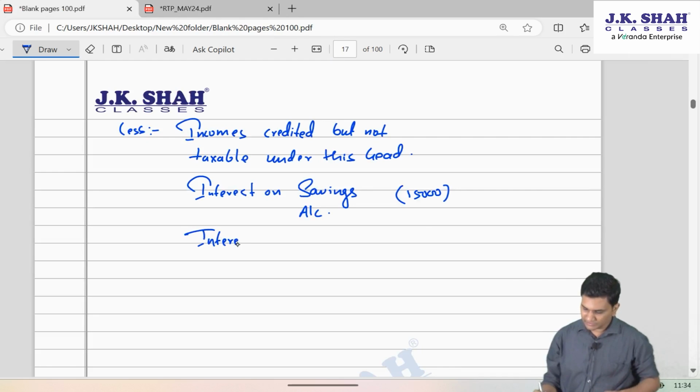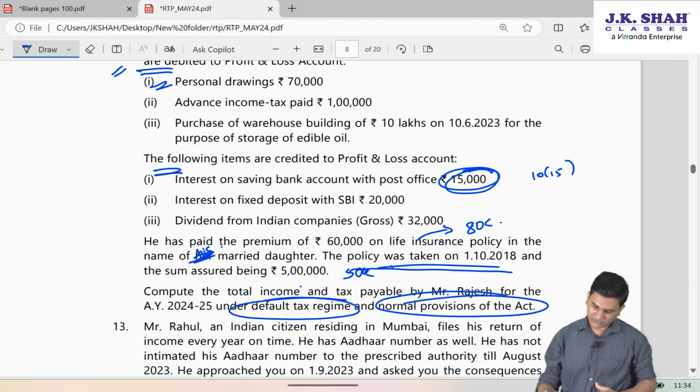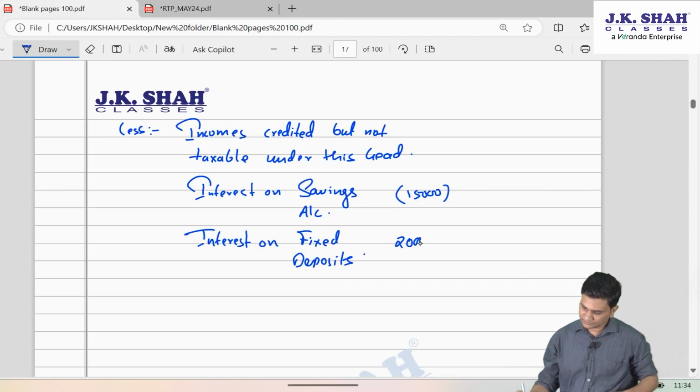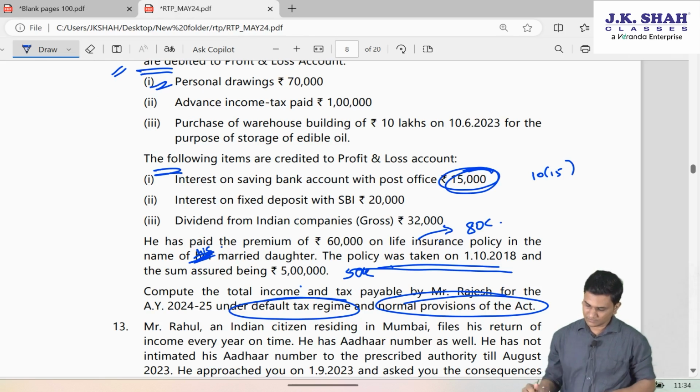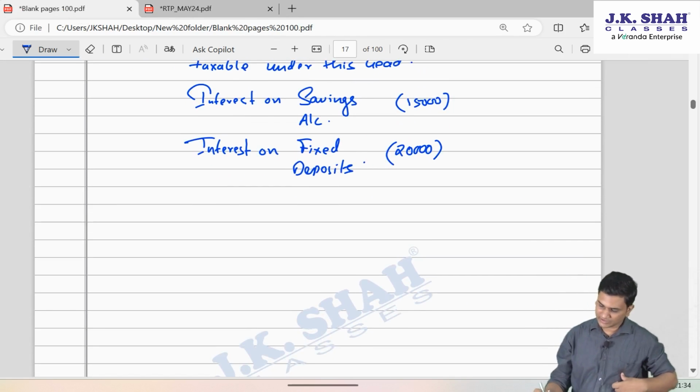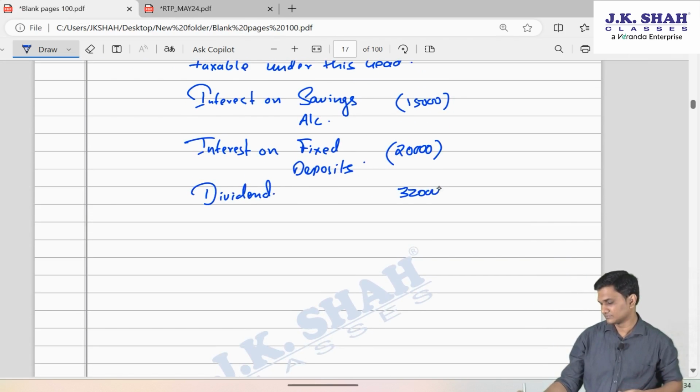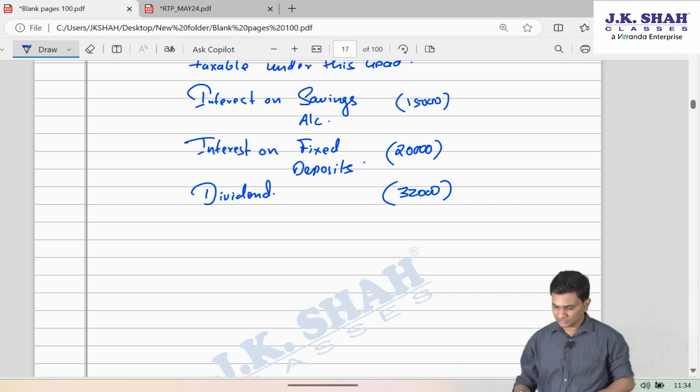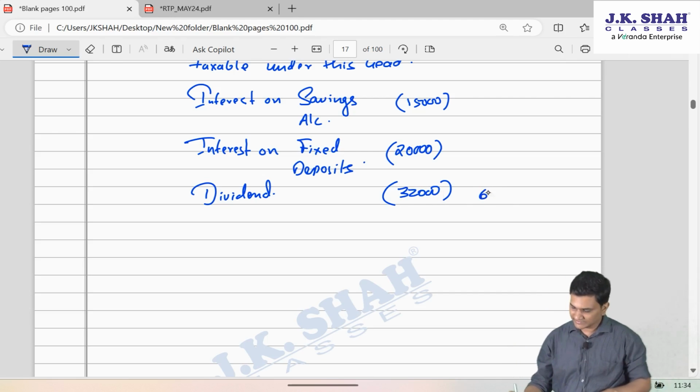Interest on fixed deposits, 20,000. And dividend. Dividend is also income from other source. So 30, 40, 50, 60, 67 has to be removed.